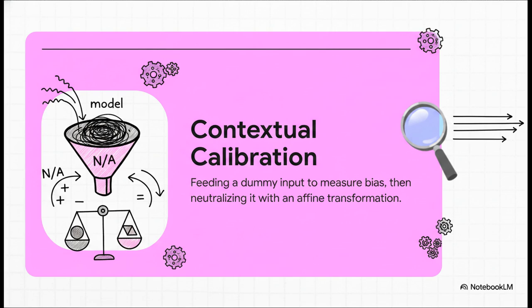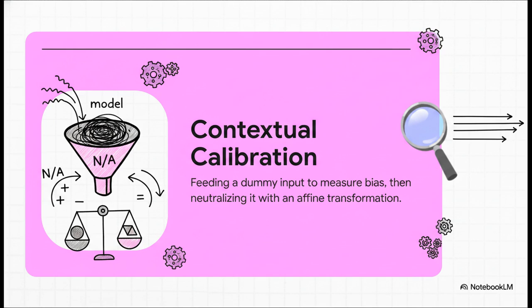But don't worry, researchers discovered an incredibly clever trick to fix this called contextual calibration. Here's how it works. Before sending your actual question, they feed the model the prompt followed by a totally meaningless dummy input, something like NA. Now, a perfectly unbiased model should predict all possible answers equally, right? But because of those biases we just talked about, it tilts. By measuring exactly how much it tilts, engineers can calculate an affine transformation.